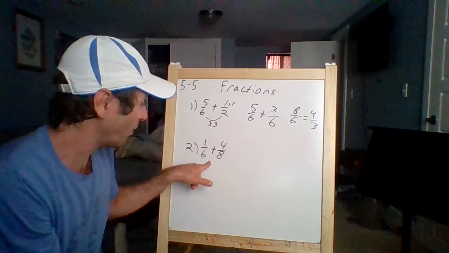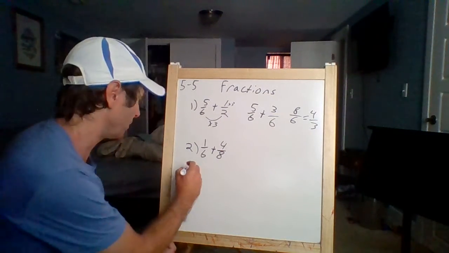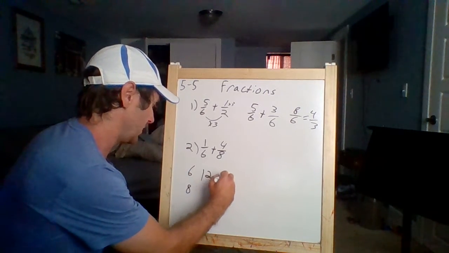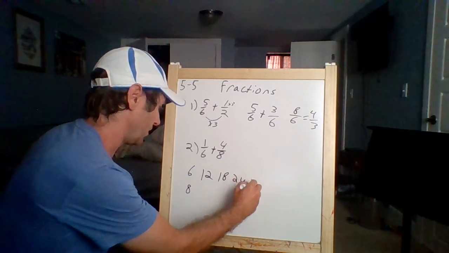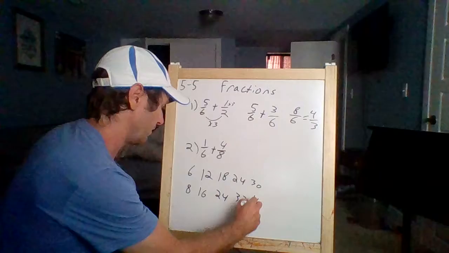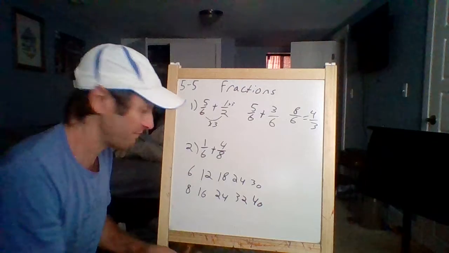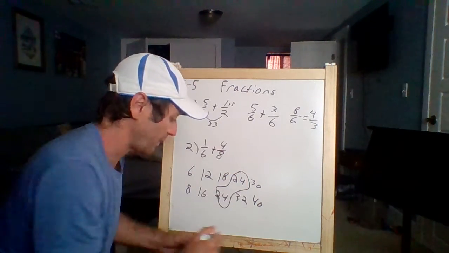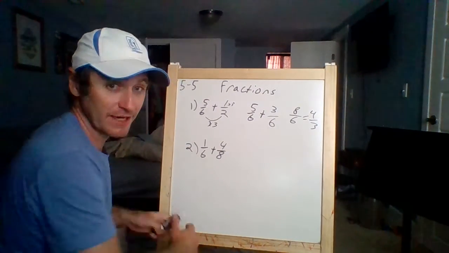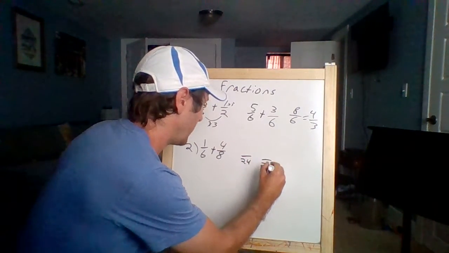Both evens, but will 6 go into 8? It won't. So I'm going to have to do some least common multiple. Okay? 6 and 8. 6, 12, 18, 24, 30. 8, 16, 24, 32, 40. Do I have anything in common here? Sure enough, 24. Okay? So if I have that 24, now I have a new denominator. Over 24 and over 24.